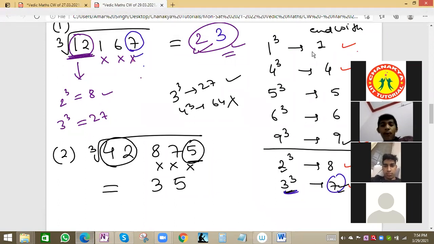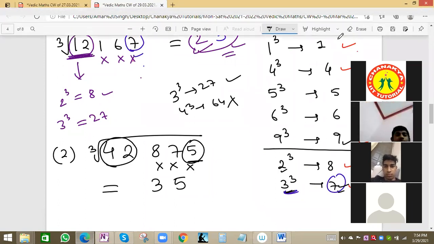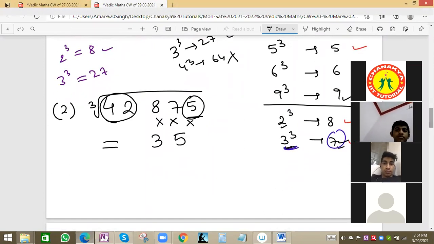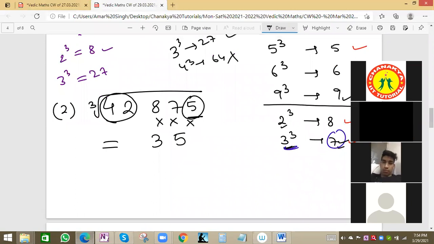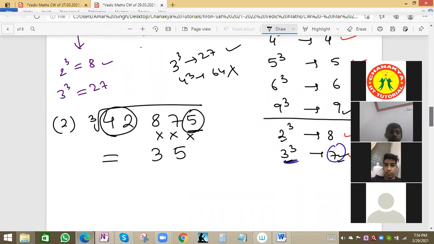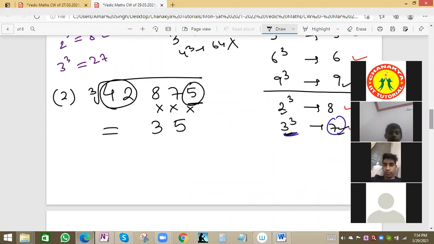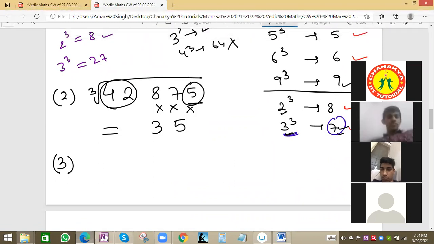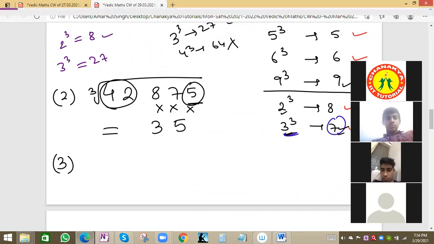Understood? Tanzila and others? Fine. Shall we see the next question? Anyone still having any doubt? Both the questions are perfect, no? Now see the next question. If the number is a perfect cube, then we can find it easily by this shortcut.